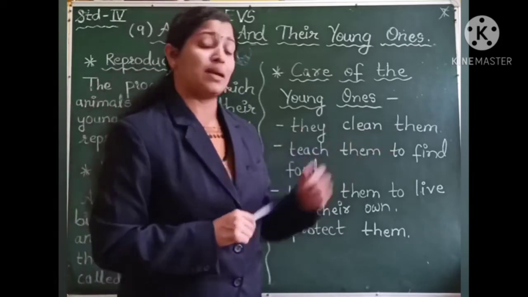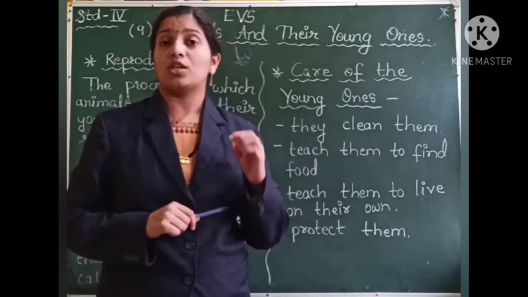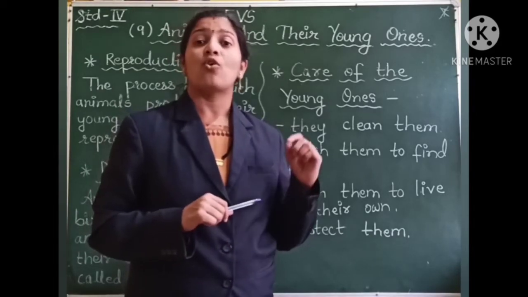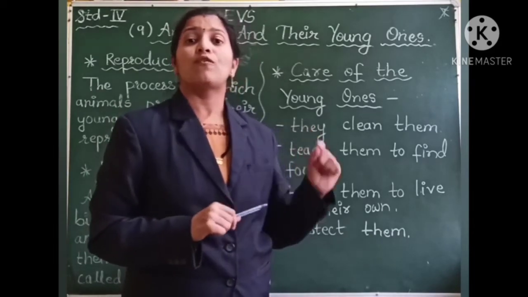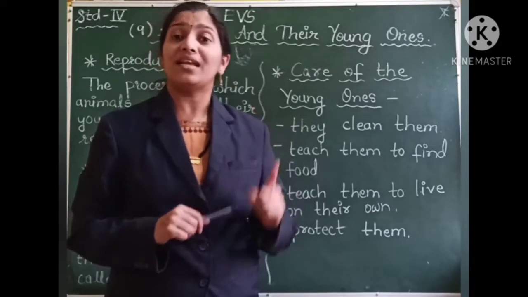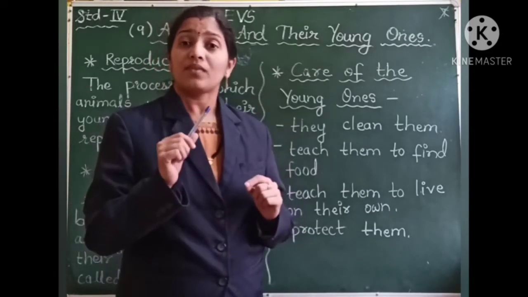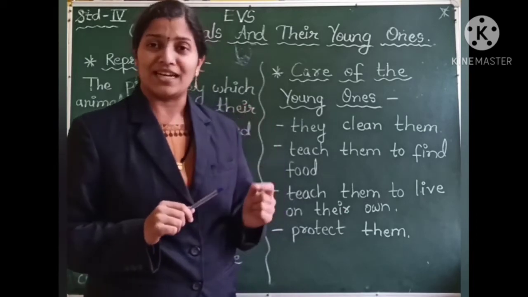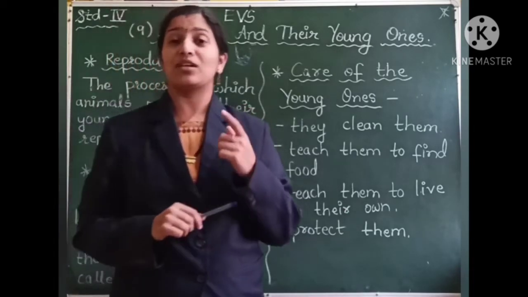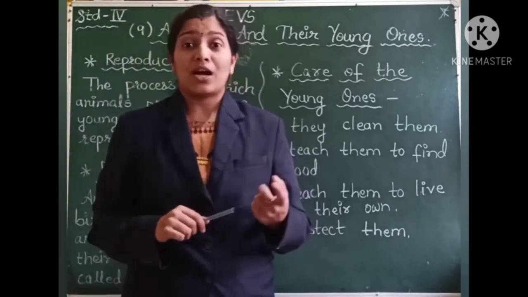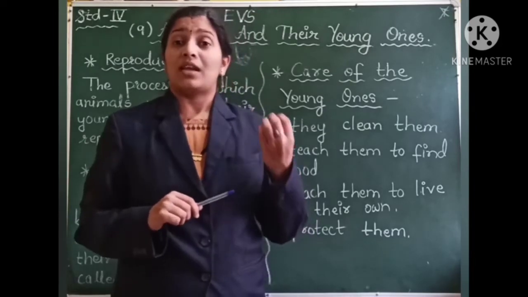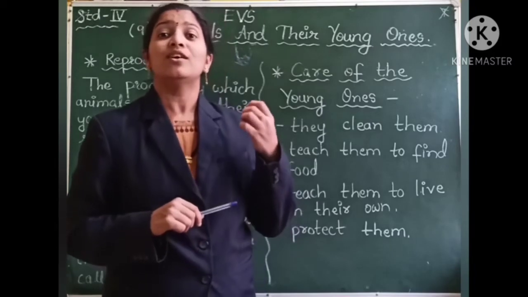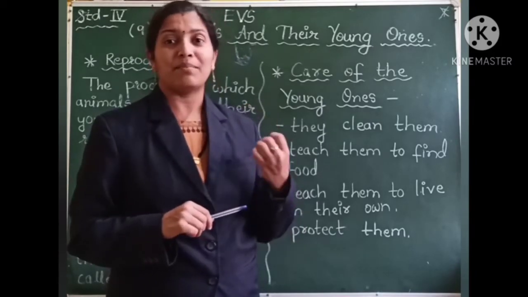They clean them. It is the duty or the responsibility of the mother animal to take care of the young ones. So the first care is they clean them. They clean them by lapping them with their tongue. Yes, you might have seen how the cat or the dog or a cow laps its kids with its tongue. So it is the way of cleaning them.